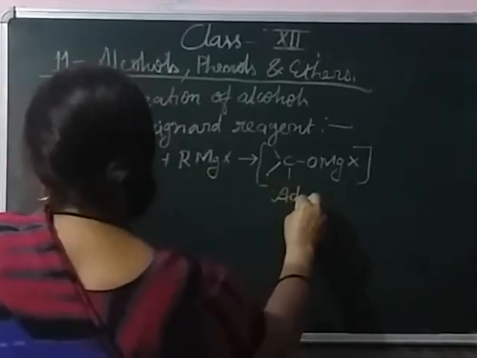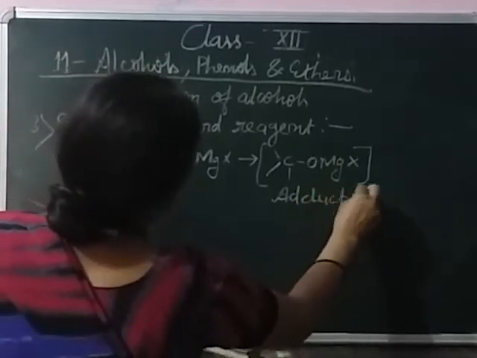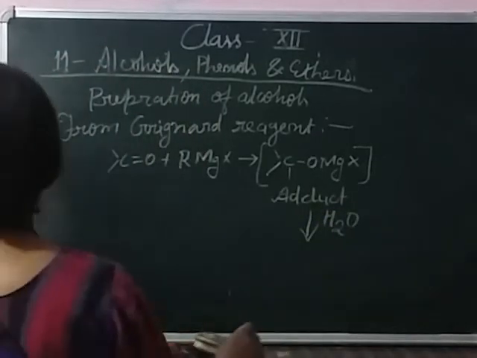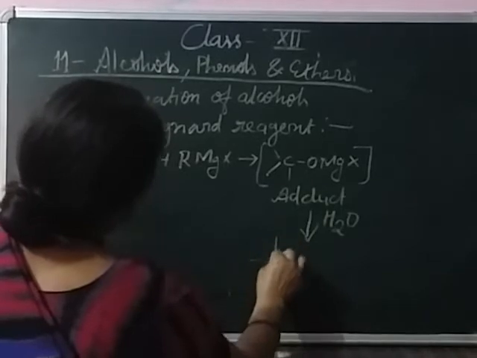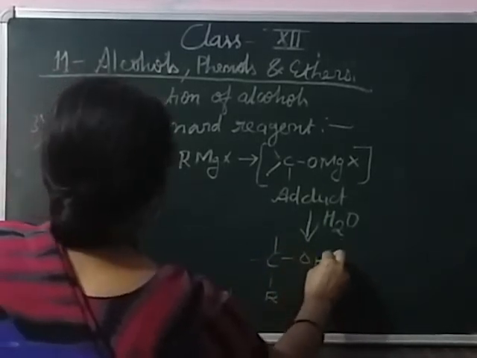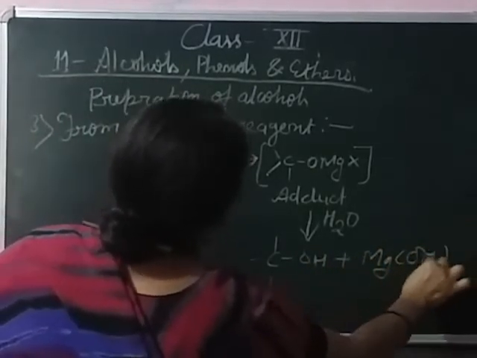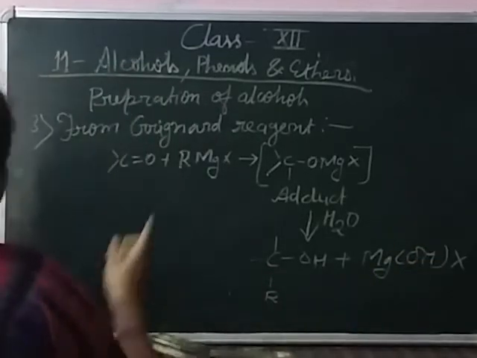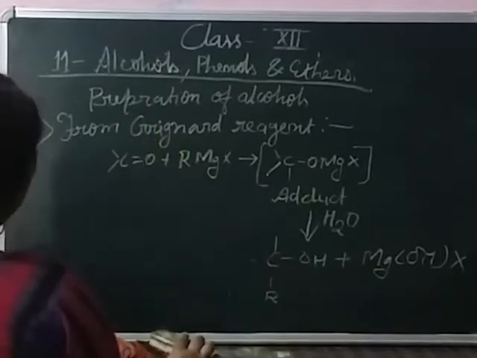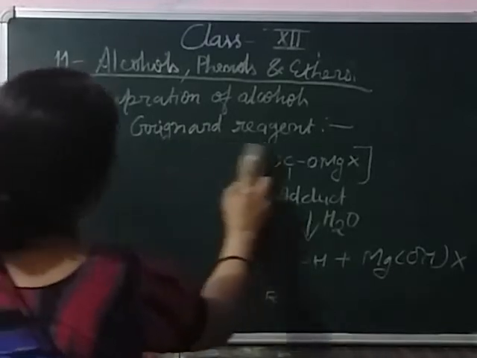It is the addition product of the carbonyl and the Grignard reagent, and after the hydrolysis of this adduct, it is converted into the alcohol and the magnesium halide hydroxide. So this is the process of preparation of alcohol from the Grignard reagent. We will apply this process on aldehydes and ketones.